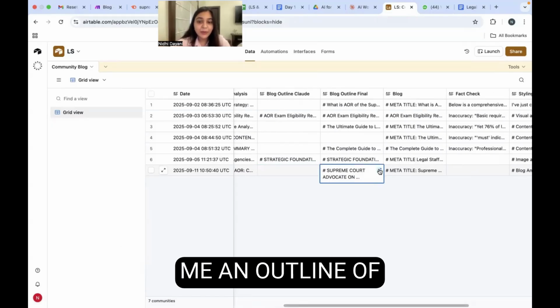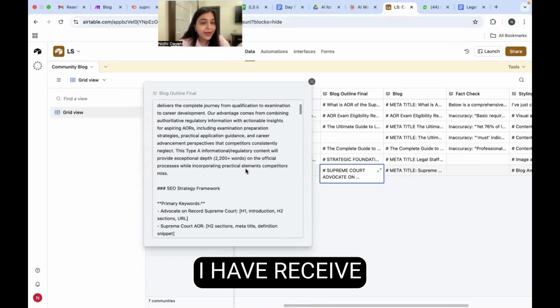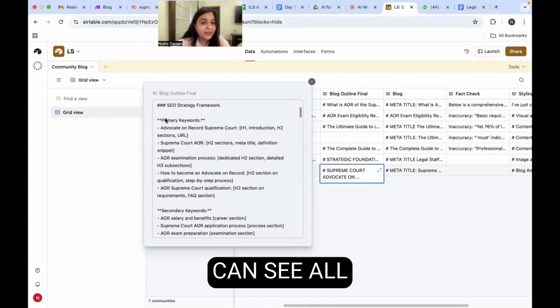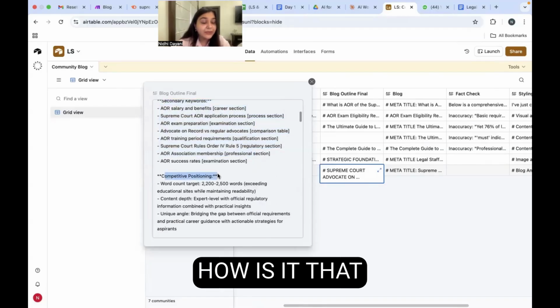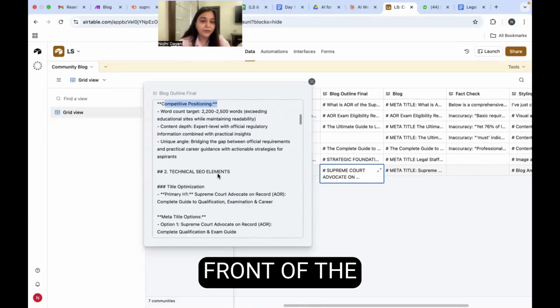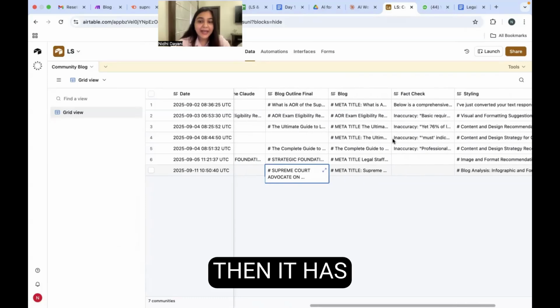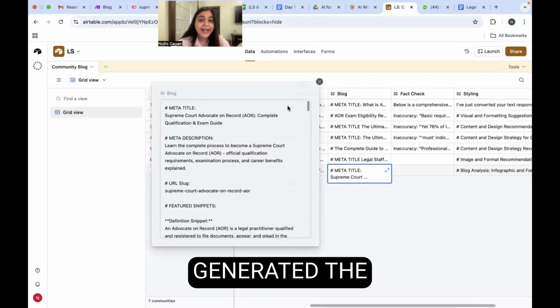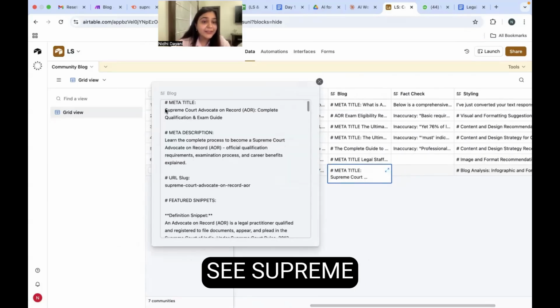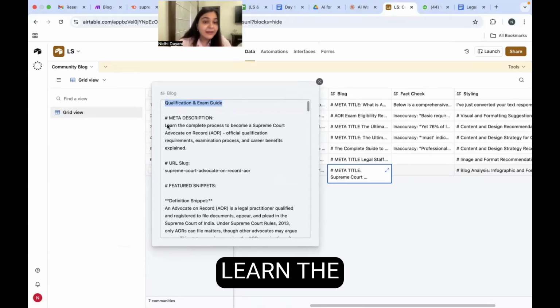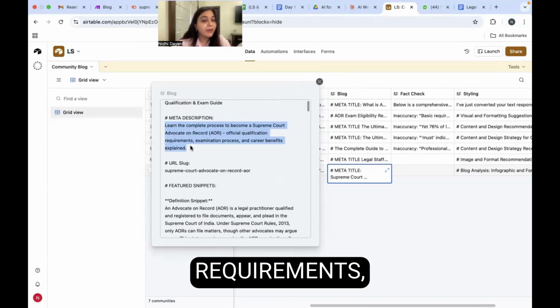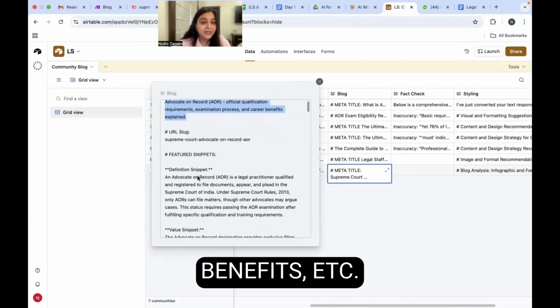Now it has given me an outline of what I should be writing. I have received this, so you can see all the primary keywords to be used, the secondary keywords to be used. How is it that you position yourself in front of the competition? Then it has finally generated the entire blog for me. So you can see Supreme Court Advocate on Record, complete qualification and exam guide. Learn the complete process to become a Supreme Court AOR, qualification requirements, examination process, career benefits, etc.